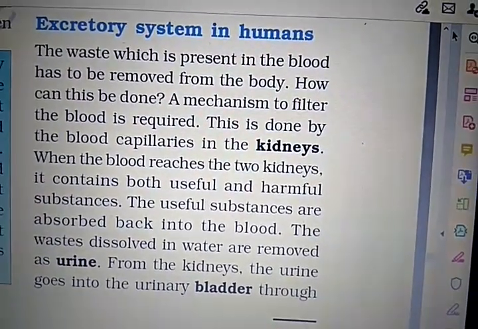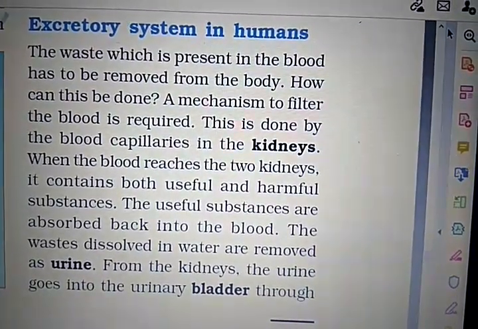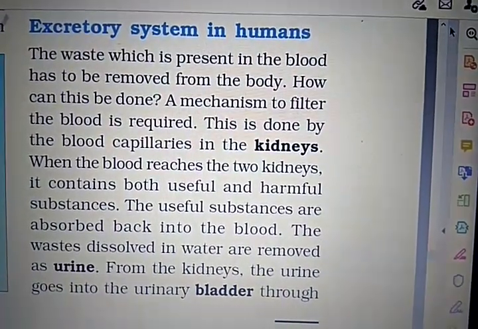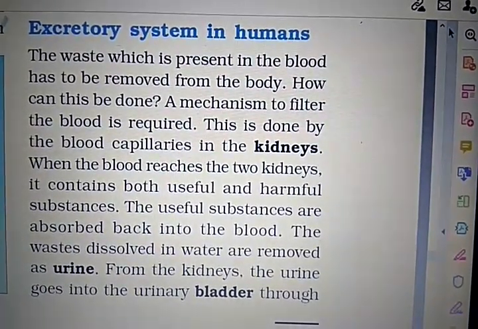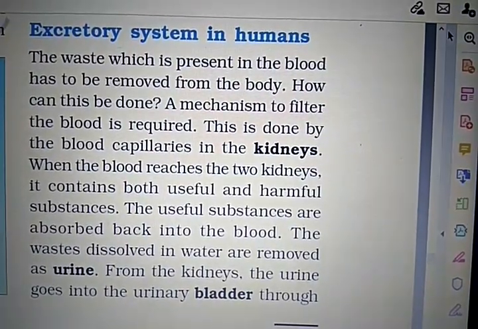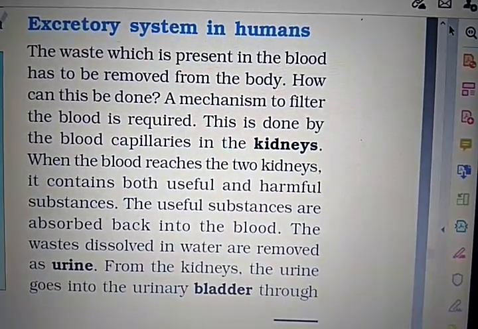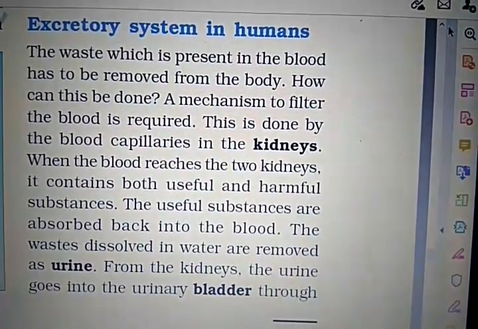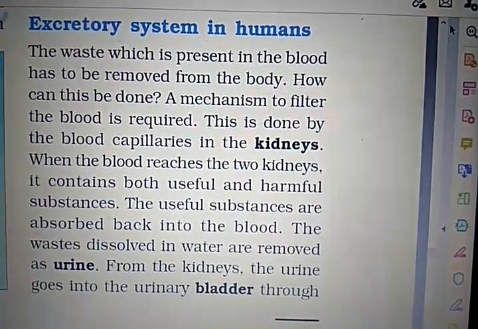Pure blood moves in the artery and reaches all parts of the body, and during that process waste product is created. So that waste product we have to filter. So a mechanism to filter the blood is required, and this is done by blood capillaries in the kidneys.